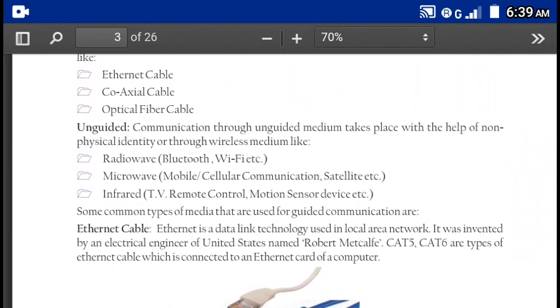Some common types of media that are used for guided communication are the Ethernet cable. Ethernet is a data technology used in local area network. It was invented by an electrical engineer of the United States named Robert Metcalfe. Cat5, Cat6 are types of Ethernet cable which is connected to an Ethernet card of a computer.